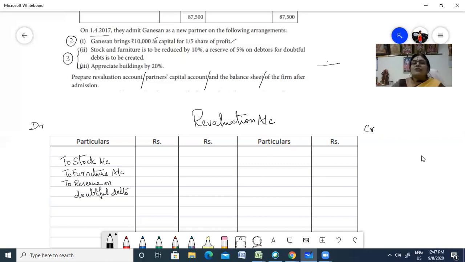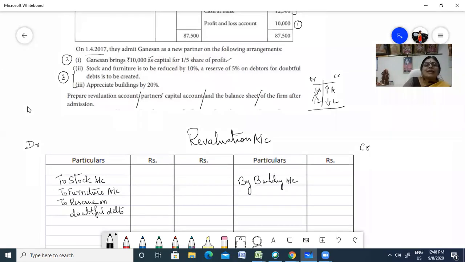Whenever you're doing a revaluation, increase in assets goes to your credit, decrease in assets to your debit. Increase in liability goes to your debit side. This shortcut method, you always remember. Now here you have an appreciation of building account. What are the items that are going to be depreciated? We have already listed them. We only have to do the calculation.